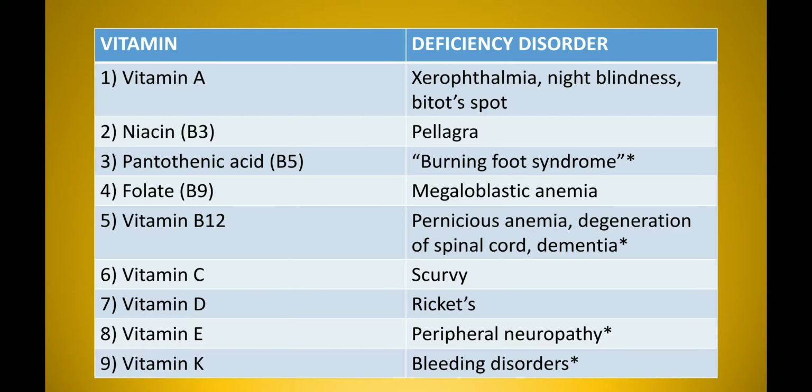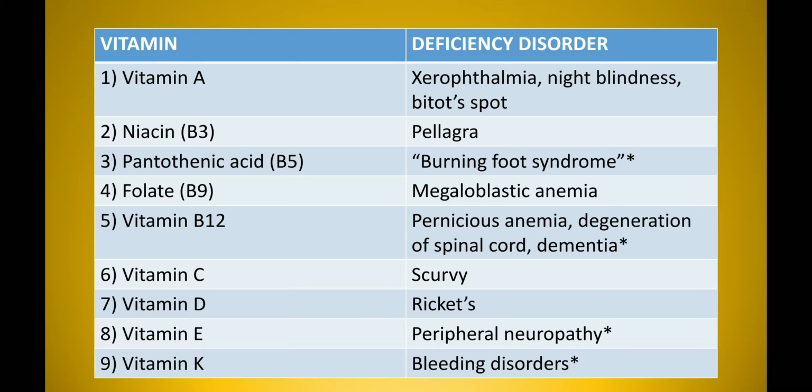Now to end vitamins, this is a very important table of vitamin and its deficiency disorder, and I have marked a star mark for all that have been previously asked in NEET PG. So vitamin A, the deficiency disorder is xerophthalmia, night blindness and Bitot's spot. Niacin or vitamin B3 is pellagra. Pantothenic acid, vitamin B5 is burning foot syndrome. Vitamin B9 or folic acid is megaloblastic anemia.